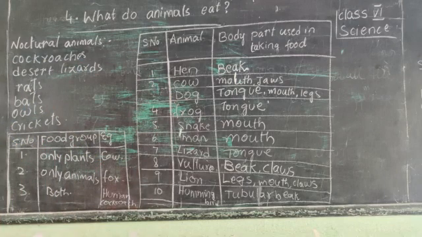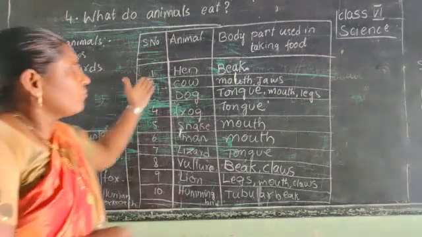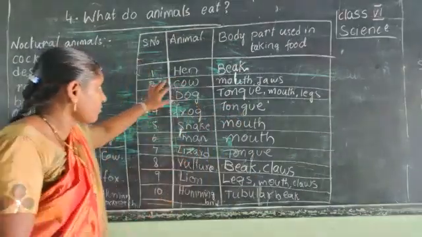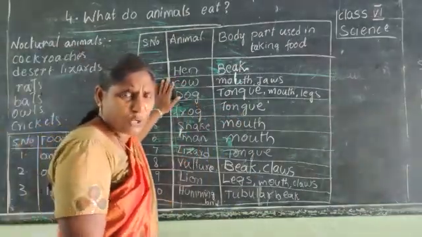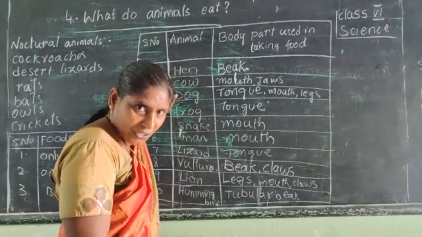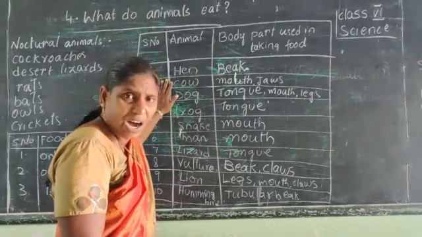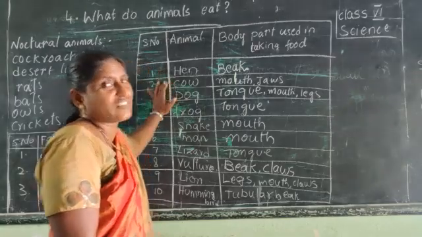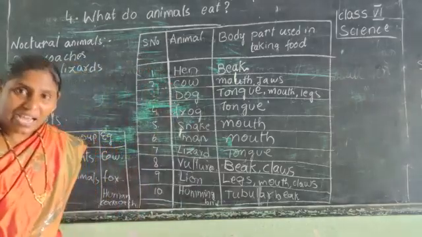We tame them, and they are in our surroundings. Cow, buffalo, goat, they give us milk. Okay, the food habits of cow. What does the cow eat? Grass, green grass, dry grass and plants.